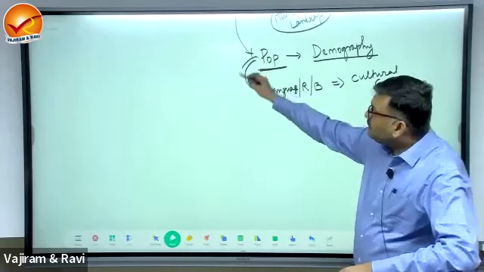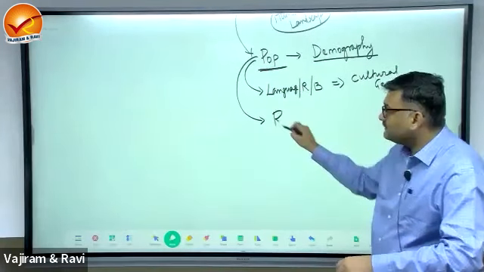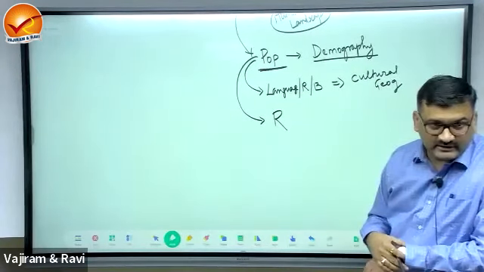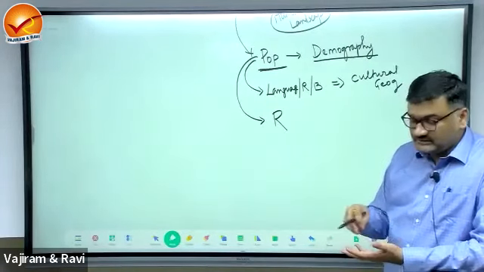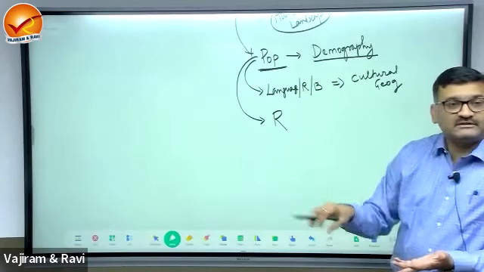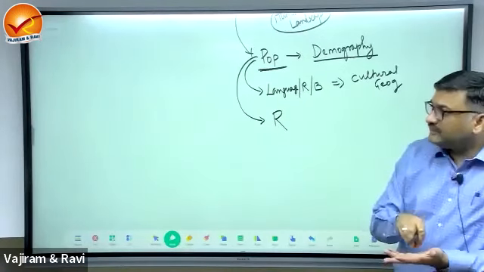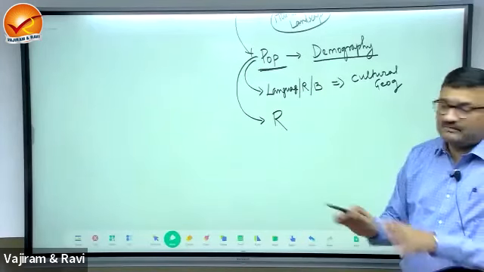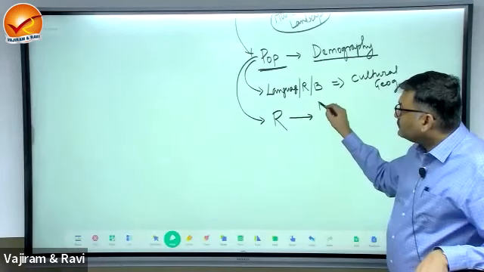Now, this population, in order to sustain, has to utilize R. What is R? Resource. They have to utilize the resources depending on what is available. So let us say people who are living on an island, they will utilize the resource from the nearby area, that is water resources. If people are living in the coastal areas, they will utilize the resources present near the coast. So depending on their geographical location, they utilize the resource through activities.